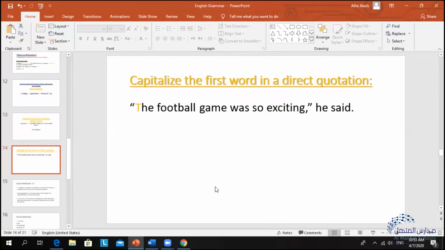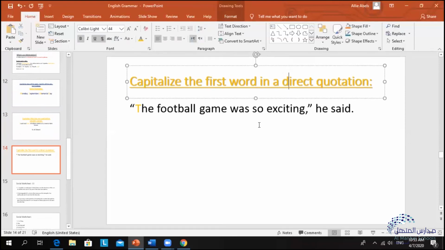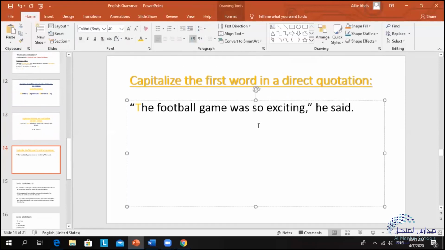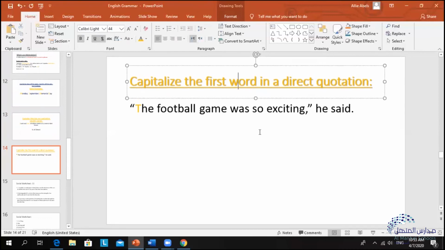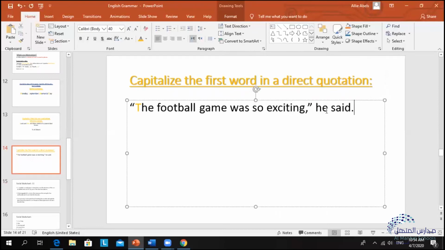Then lastly, we need to capitalize the first word in a direct quotation. Okay, so when we quote someone, like in this example, the football game was so exciting. This is a quote taken from a person who said, he said.